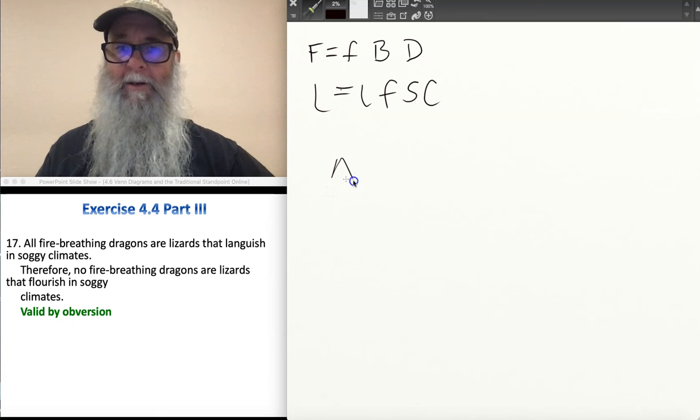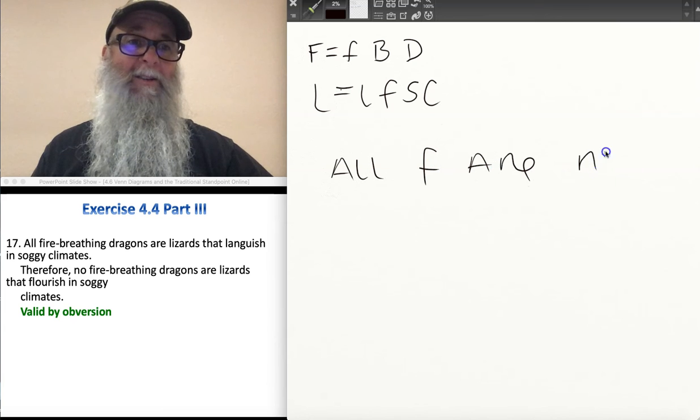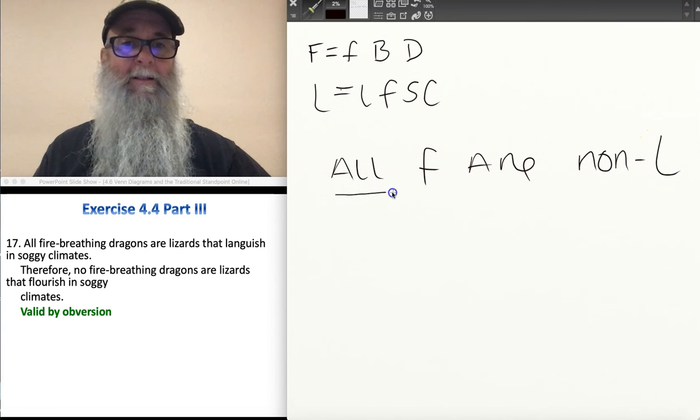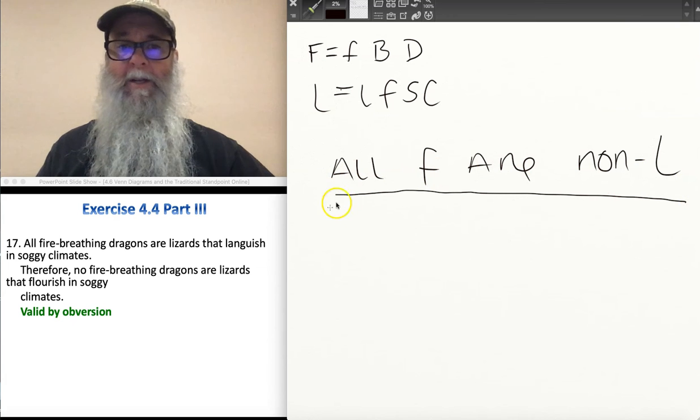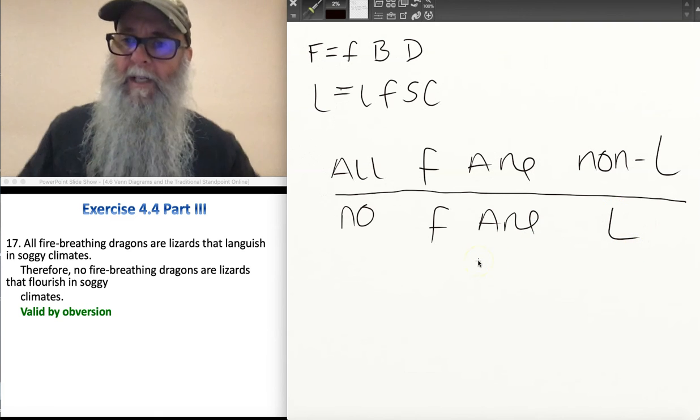And so now I have these terms, and I'm going to go ahead and write my premises. All fire-breathing dragons are non-L. They do not flourish. They are non-flourishing. They're languishing dragons. Therefore, no fire-breathing dragons are lizards that flourish in soggy climates.